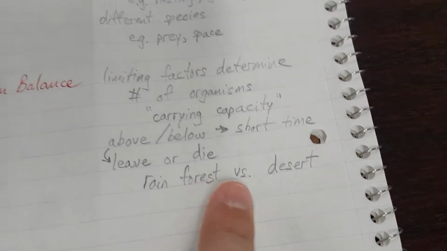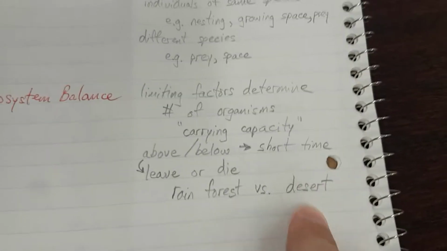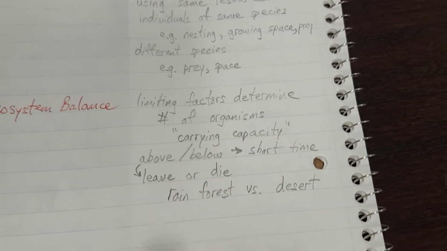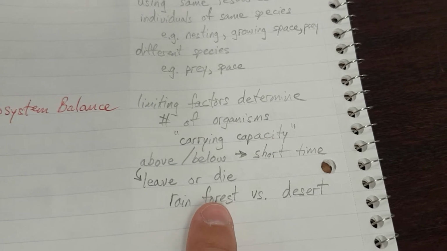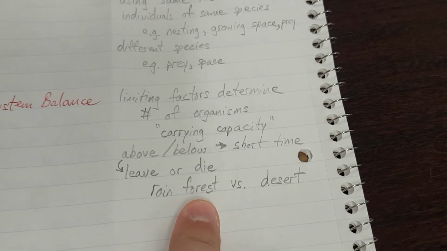So, rainforest versus desert. That's a perfect example of how carrying capacity can differ. The water is a limiting factor. When there's a lot of water, it's basically a rainforest. When there's very little water, it's like a desert.